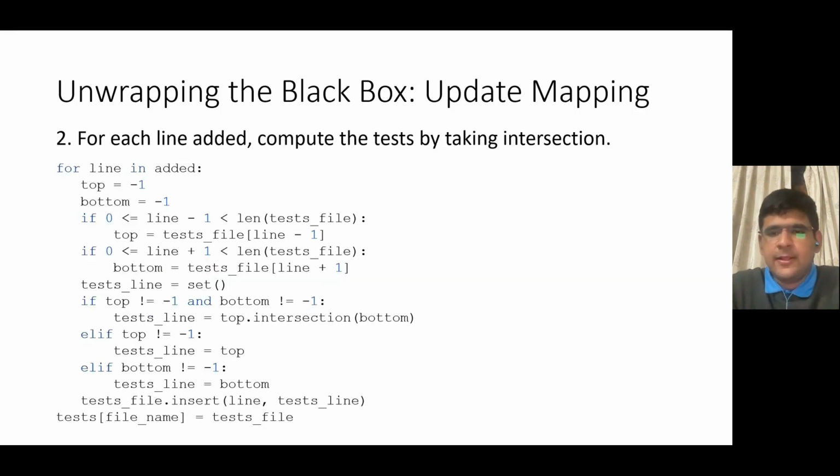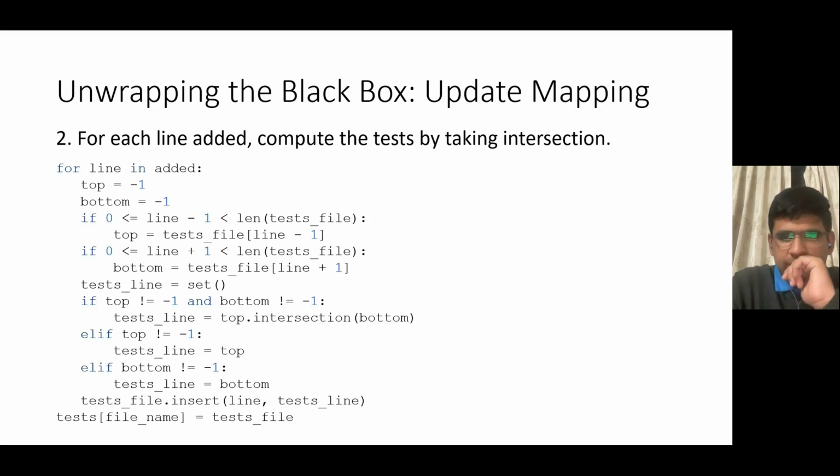So for each line added in the file, we compute the test as an intersection of the set of tests on the line above and below the line. I've given some verbatim code from the determine test script, which basically involves the test file variable. This is the list corresponding to the changed file. So test file contains the list corresponding to the changed file. That's basically it.